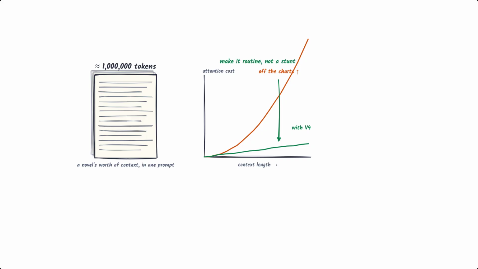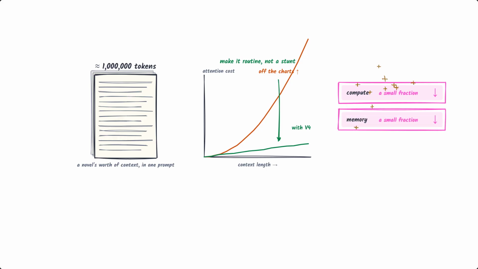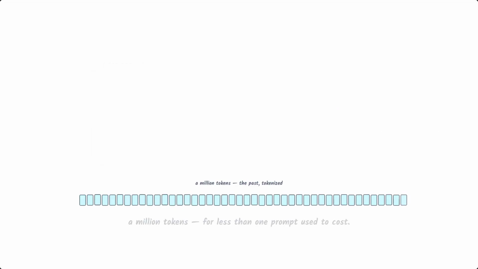DeepSeek-V4's entire mission is to knock that wall down, to make a million token context not a stunt, but something you run routinely. And here's the hook that should stop you. At that length, it does the job for a small fraction of the compute and memory its own predecessor needed. A longer context for less money. Let's see how.